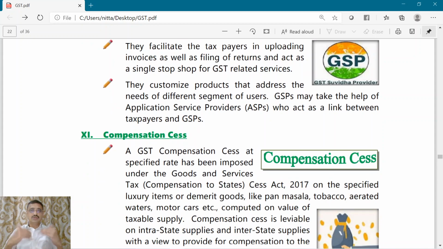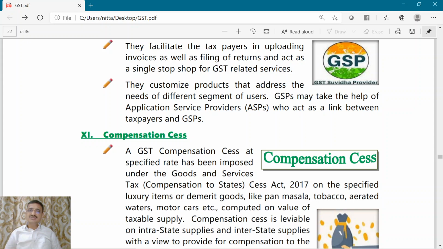Now we are also going to get the concept of e-invoicing. So these e-invoicing utilities will also be developed by these GST Suvidha providers. Now there will also be application service providers. Now these application service providers will be a link between the GST Suvidha providers and the taxpayers.